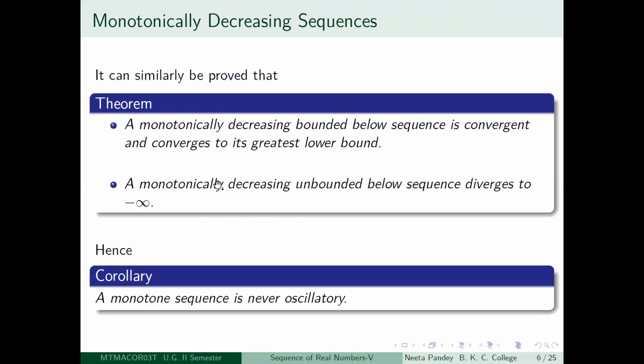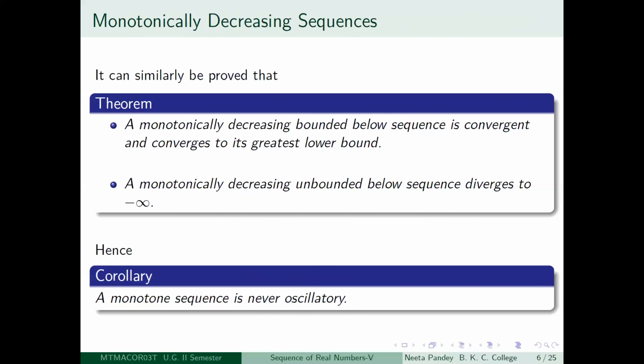So if you have a monotone sequence, it will never be an oscillatory sequence. It is either going to be a convergent sequence or it is going to be a properly divergent sequence. So this is an exercise for you as an assignment.